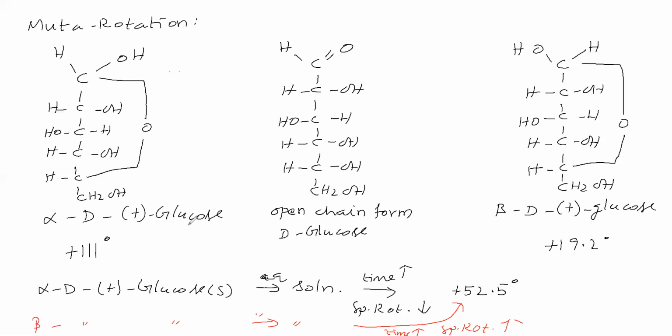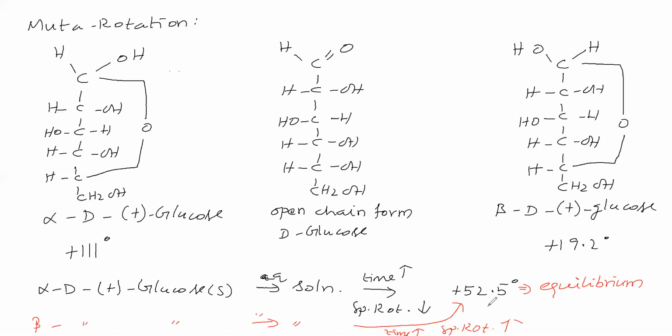Sir, see, alpha D plus glucose on dissolving in water, specific rotation goes on decreasing till 52.5 degree. Beta D plus glucose on dissolving in water, specific rotation goes on increasing till attaining 52.5 degree. Why is it so? Once attaining 52.5 degree, that value remains constant. This is possible when the system attains equilibrium.